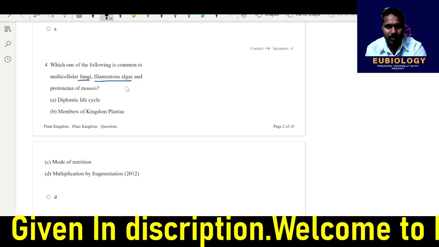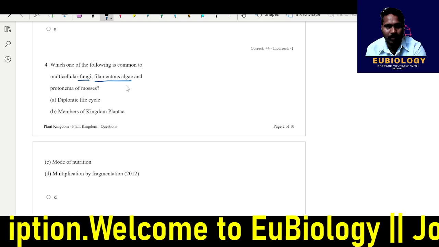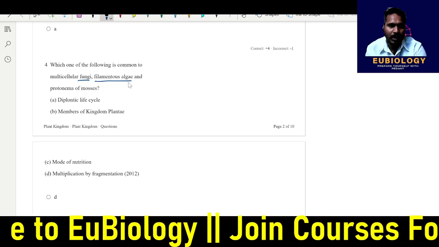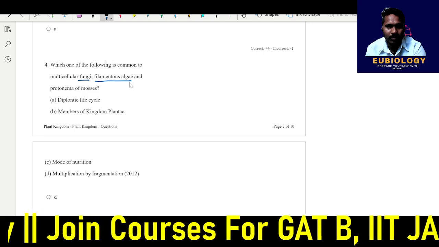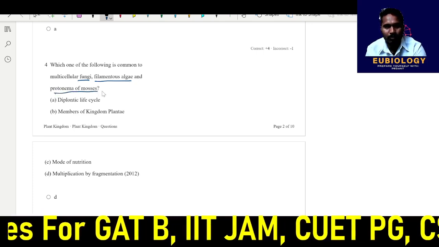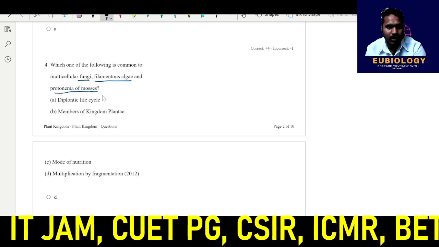They have a cellulosic cell wall and are filamentous, like spirogyra. Then it can go for anisogamous, oogamous, or isogamous formation. Protonema is from the mosses, meaning bryophyte, and protonema is a gametophytic structure.